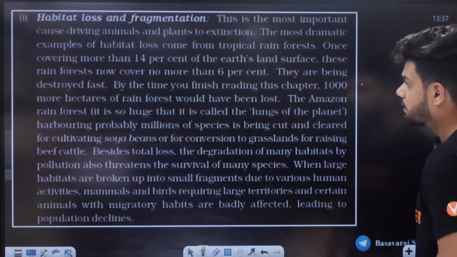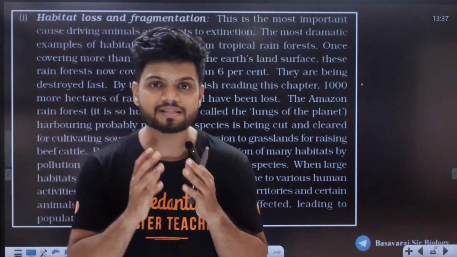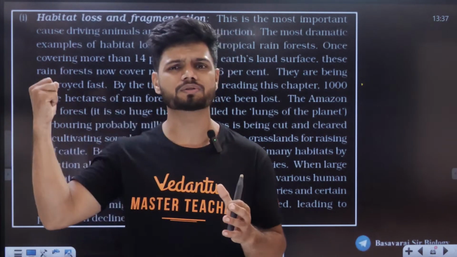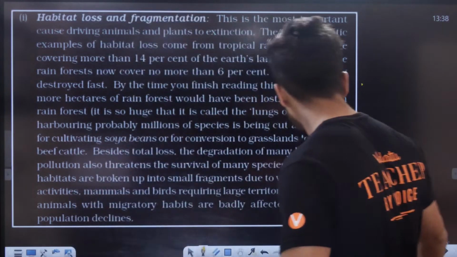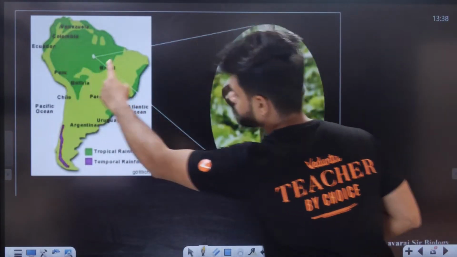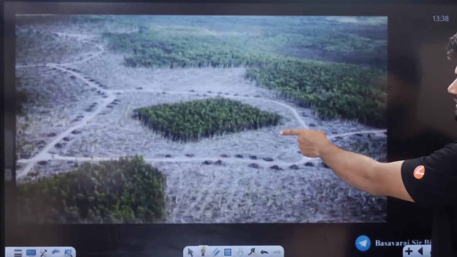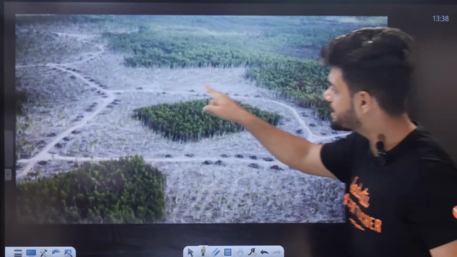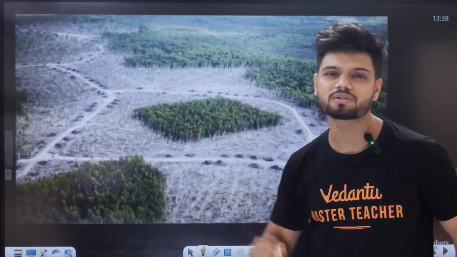The first one is called habitat loss and fragmentation. The worst thing which could happen to a plant or animal or insect or a bird is that you take away the house itself. Imagine you take away the house, where will they stay? They'll become homeless. For example, look at this entire region of South America. If you remove all the forests like this, and make all the forests something like this, where will all the plants and animals staying in this area go? Nowhere. They do not even have a single place to survive now.